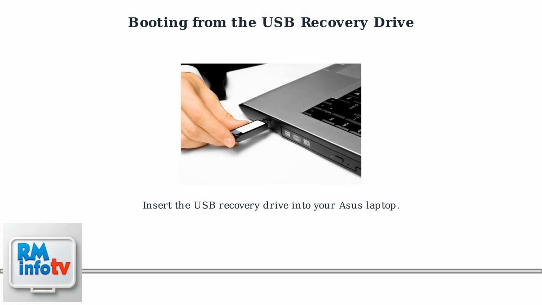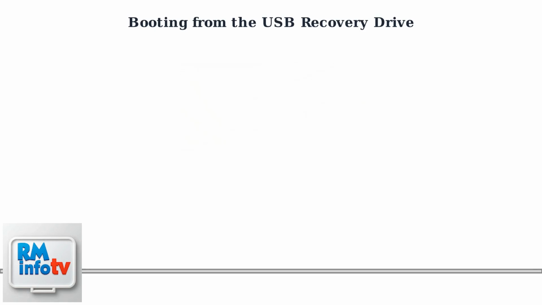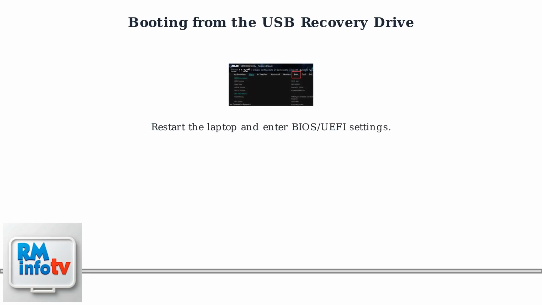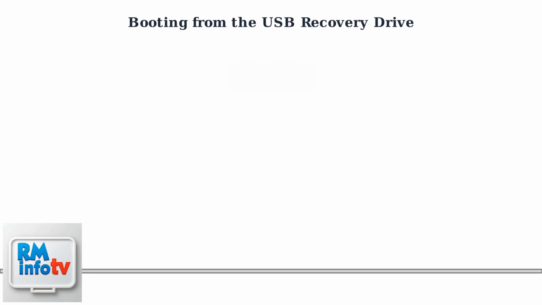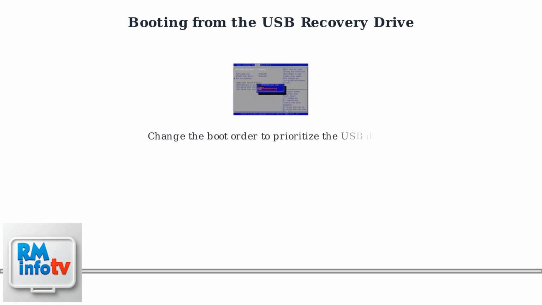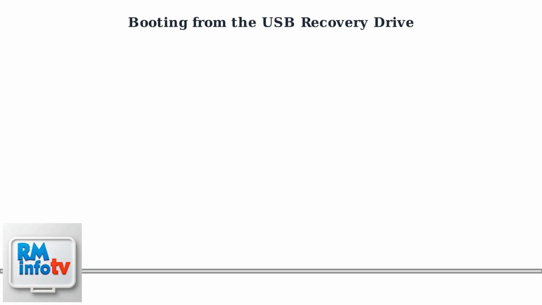To boot from the USB recovery drive, start by inserting the drive into your Asus laptop. Restart the laptop and enter the BIOS or UEFI settings as described earlier. In the BIOS settings, change the boot order to prioritize the USB drive. Save the changes and exit the BIOS settings. Your laptop should now boot from the USB drive, allowing you to proceed with recovery options.